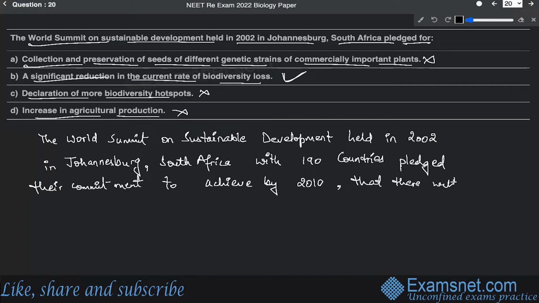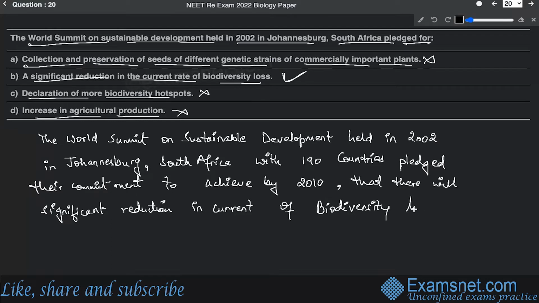There will be significant reduction in current rate of biodiversity loss at global, regional, and local levels.